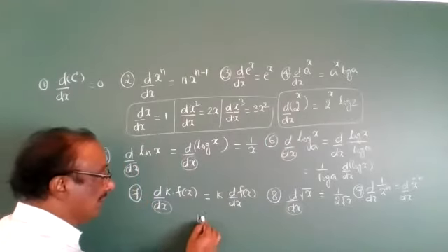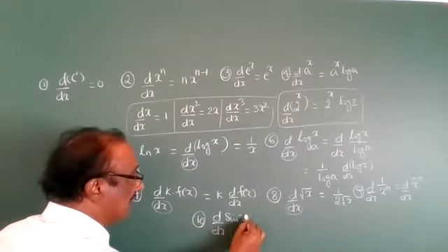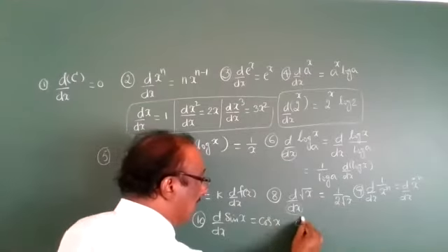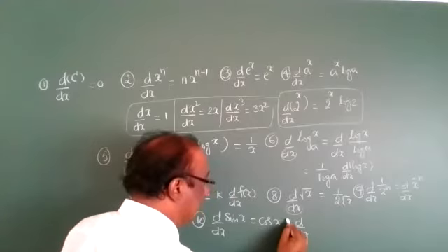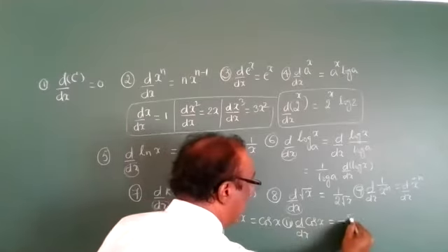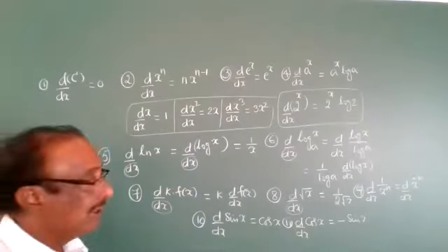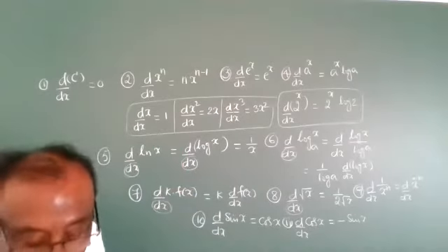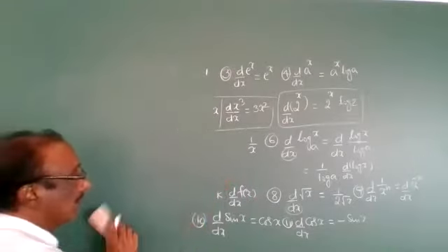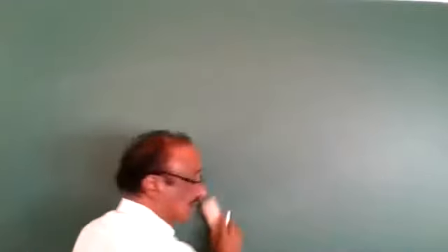Next, the derivatives of trigonometric functions. The derivative of sin x is cos x. For the derivative of cos x, the letter C comes in, so a negative comes: minus sin x. Whenever the C letter comes, a negative comes, so you should remember this point. The derivative of cos x has the letter C, so a negative comes. Next, the derivative of tan x is secant square x.